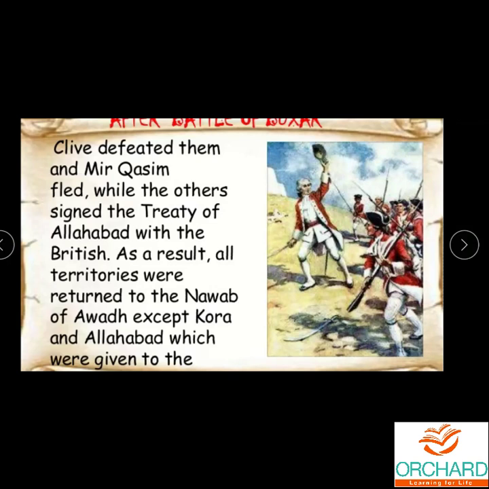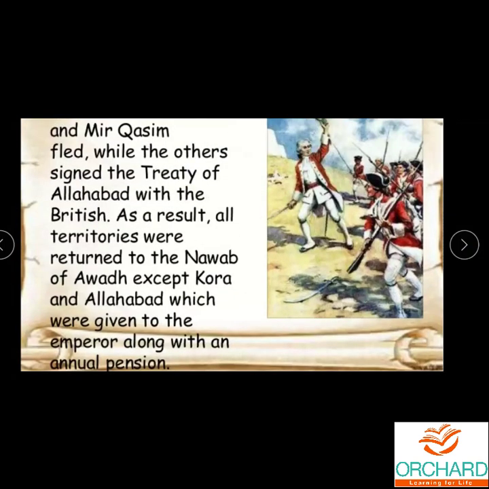As a result, all territories were returned to the Nawab of Awadh except Kora and Allahabad, which were given to the emperor along with an annual pension. So the Britishers told those who were captured that if they signed this Treaty of Allahabad, they would be given back their kingdoms, all the territories of the Nawab of Awadh. So they signed the treaty. All the places were given back except Kora and Allahabad, which were given to the emperor along with an annual pension.